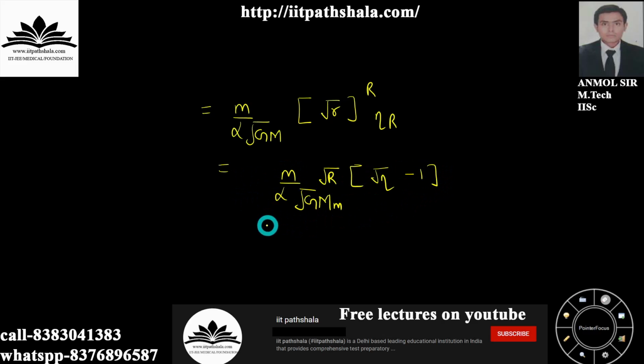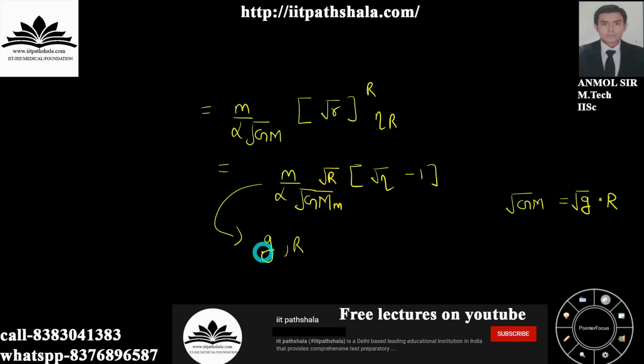Now you can further simplify it, because they can further ask you to give the following expression in the form of small g and r itself. Okay, so as you know that under root gm is nothing but it will be equal to under root g multiplied by r itself.